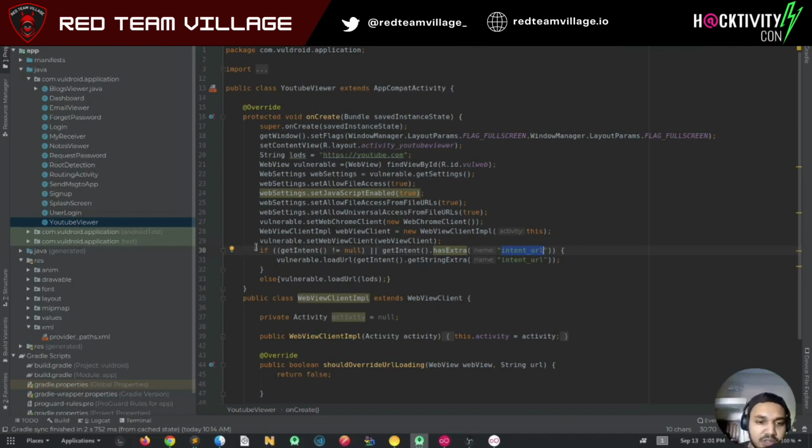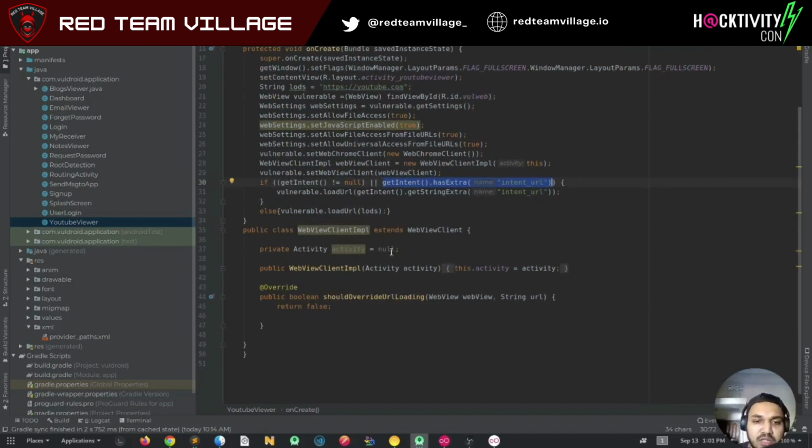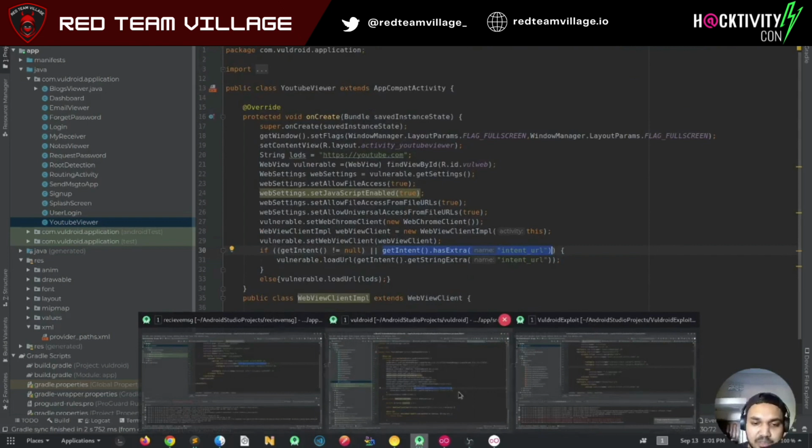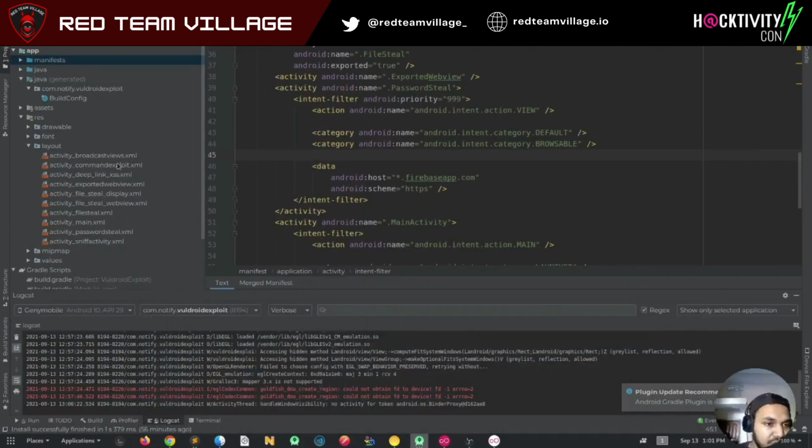This is happening because in the if getIntent check condition, we are expecting that getIntent should have an intent URL. If there is, we can load this URL as well in the web view. So now let's see the exploit application, how it's using this exported activity.